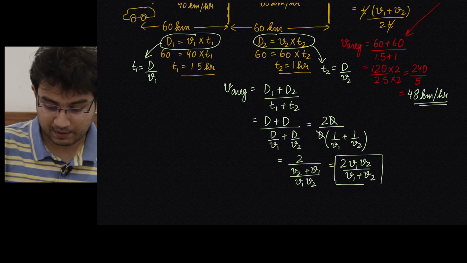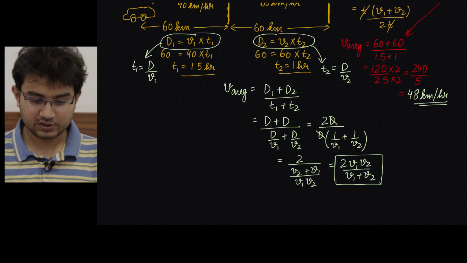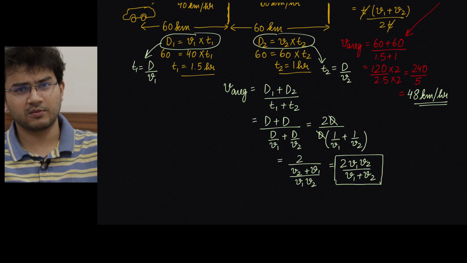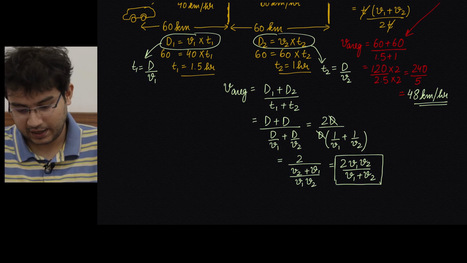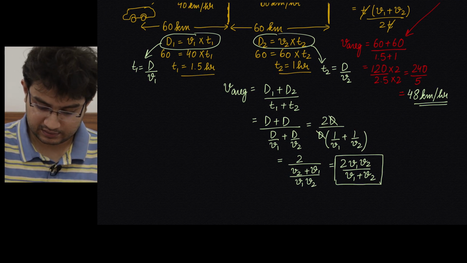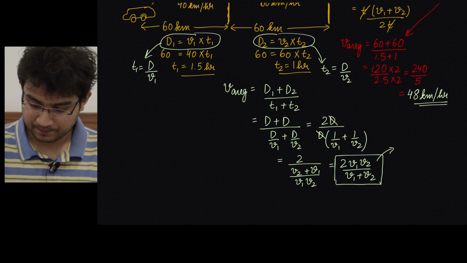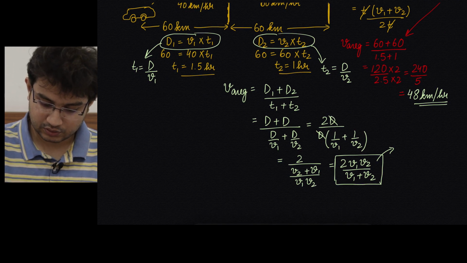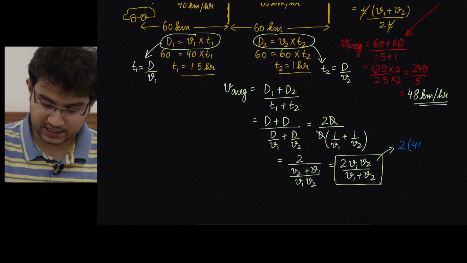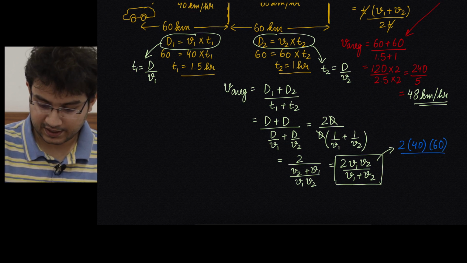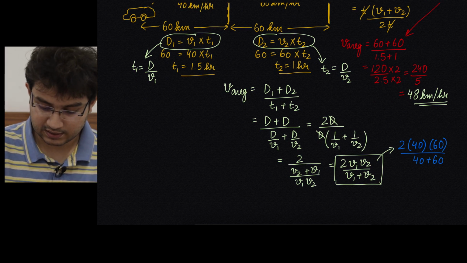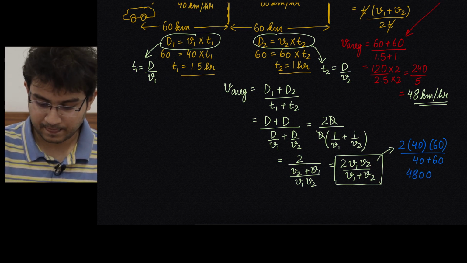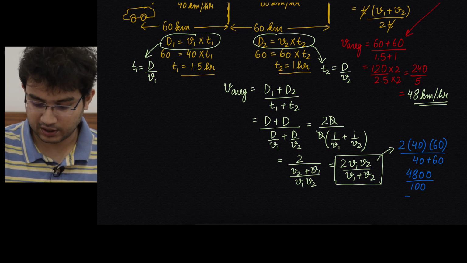I don't know if you would like to remember another formula, because you can also directly do it by using the basic formula, which is total distance by total time. But if you are interested to remember another formula, you might use it. Let's see how we get the same answer by this. We should. So 2 into 40 into 60 divided by 40 plus 60. So 40 into 2 is, or rather 6 fours are 24. 24 into 2 is 48. So 48 plus 2 zeros divided by 40 plus 60 is 100. So you get 48.